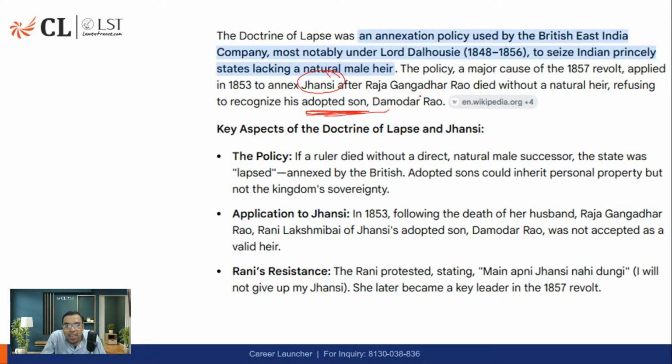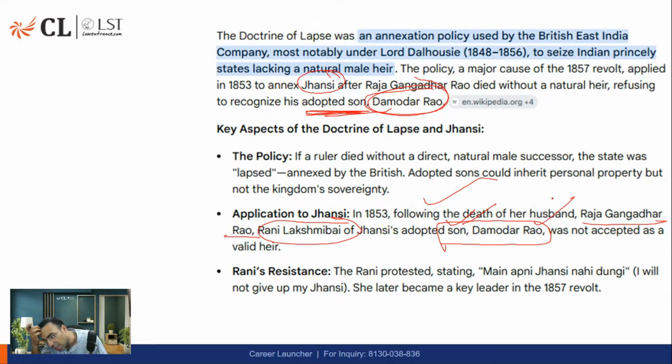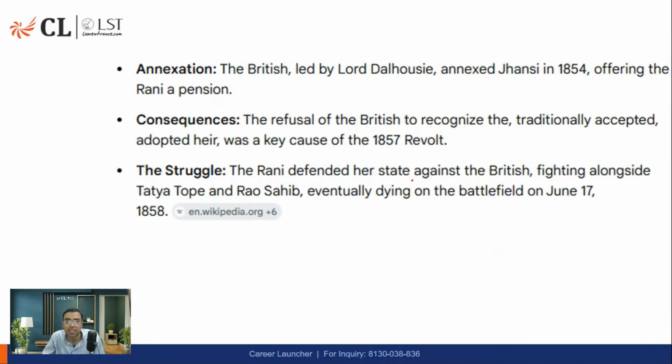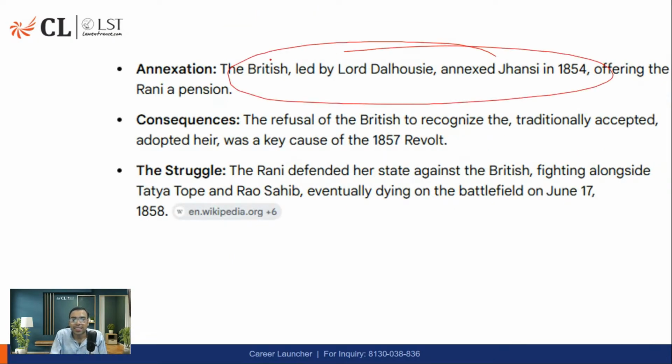So she wanted that Damodar Rao, the adopted son, should be the successor of the kingdom in Jhansi. कि मेरा अपना बेटा नहीं है लेकिन adopted son है, हम चाहते हैं कि उसको देने के लिए. Following the death of her husband Raja Gangadhar Rao, Rani Lakshmibai of Jhansi had an adopted son and wanted Damodar Rao to be her successor. तो उसके बाद क्या हुआ कि the British said, doctrine of lapse says that you have to give the territory to us. So then Rani Lakshmibai protested, मैं अपनी झांसी नहीं दूंगी. And she was one of the reasons for the revolt of 1857. She revolted against British. Okay, now that is one example.